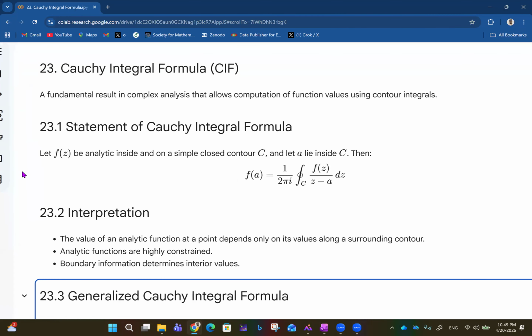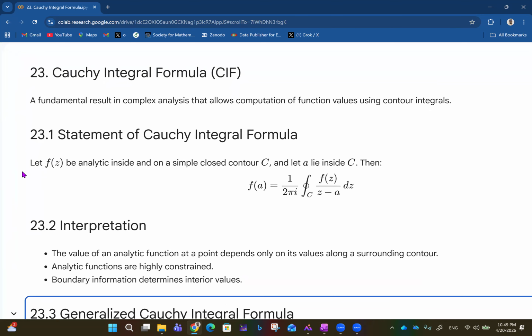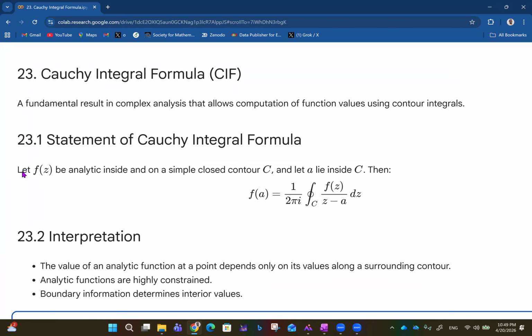Let's see that. A fundamental result in complex analysis that allows computation of function values using contour integrals is what the Cauchy integral formula is. The statement is this: if f of z is analytic inside and on a simple closed contour C, and A lies inside C, then f of A, the function evaluated at a particular point A which lies inside the closed contour, is 1 over 2 pi i times the integral on the closed curve C of f of z over z minus a dz.